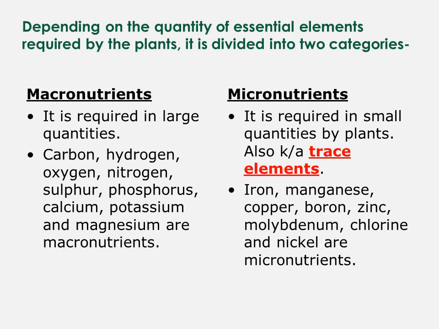These are macronutrients. And micronutrients are required in small quantities by plants. These are also known as trace elements. Some micronutrients are iron, manganese, copper, boron, zinc, molybdenum, chlorine, and nickel.